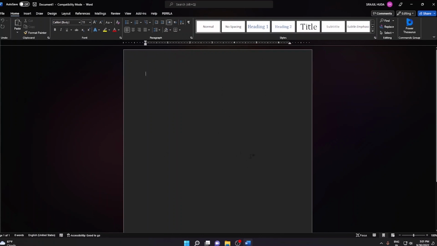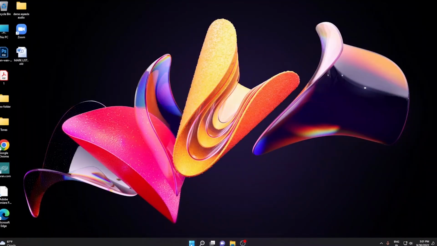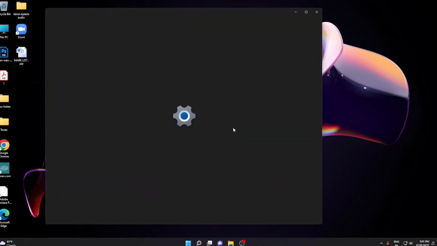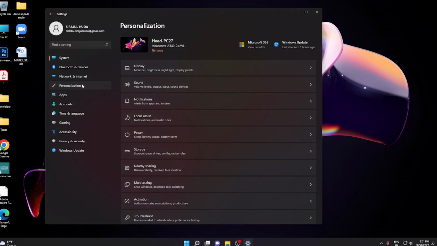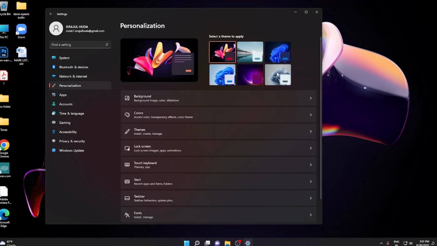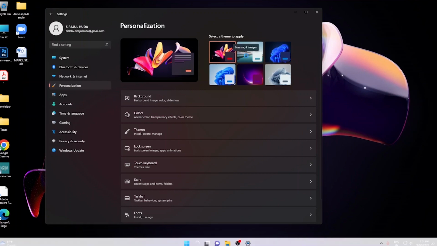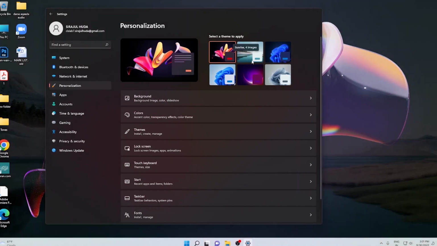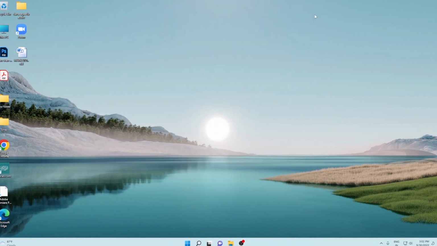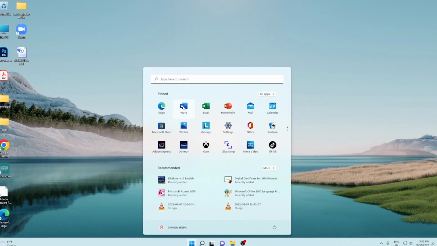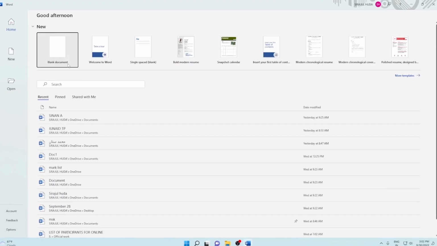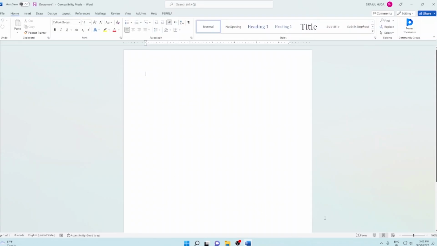To change this, we come here again to Settings, then Personalization, and take this theme or this theme. I usually prefer this one. Then everything changes. If I open Word again, see, everything is white.